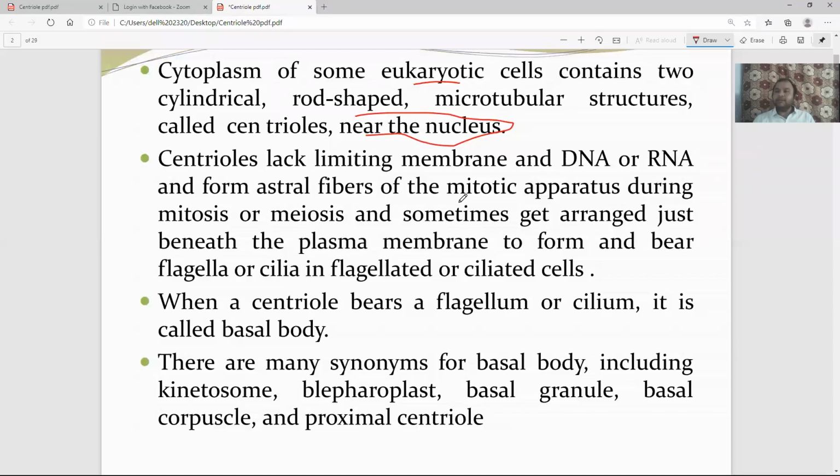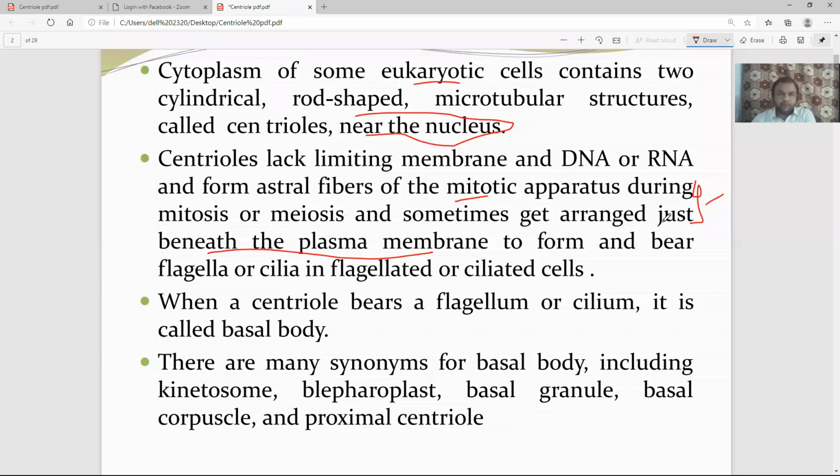What is the main function that we have seen? It forms the spindle fiber and astral fiber of the mitotic apparatus during mitosis or meiosis, and sometimes it gets arranged just beneath the plasma membrane to form the flagella or cilia. So it's a center point from where flagella or cilia can arise.